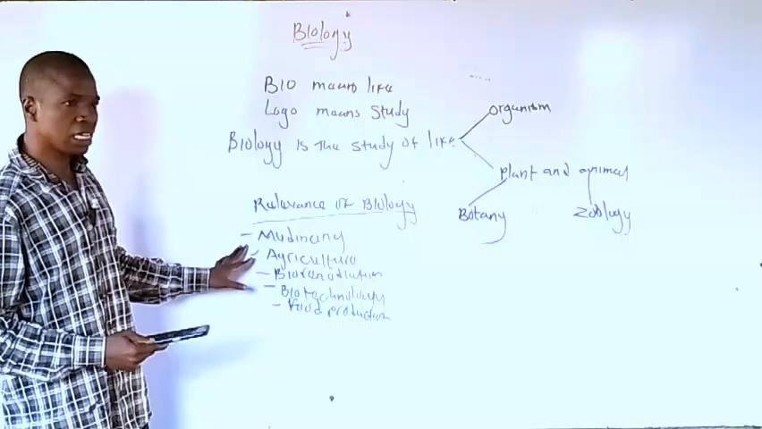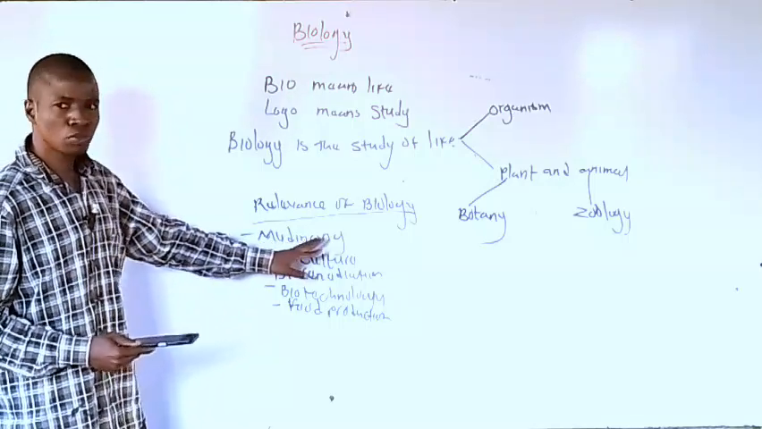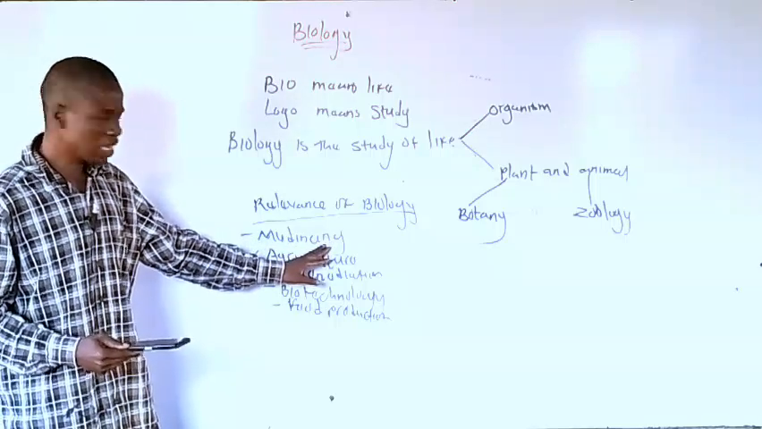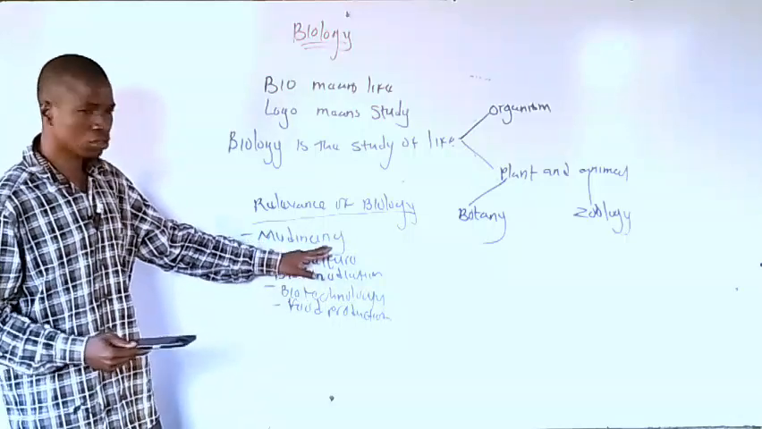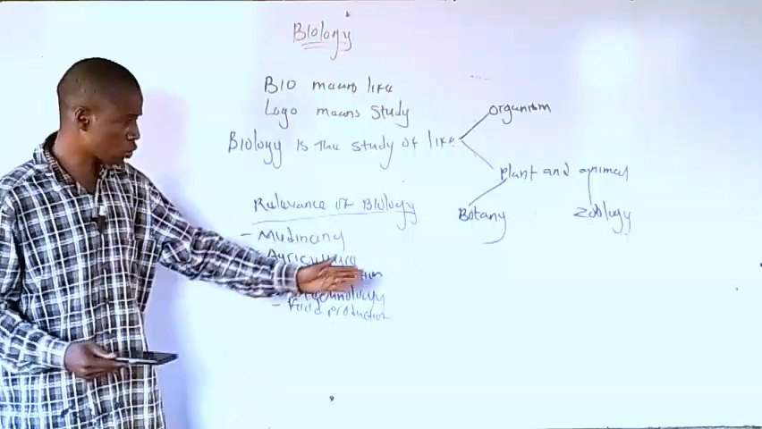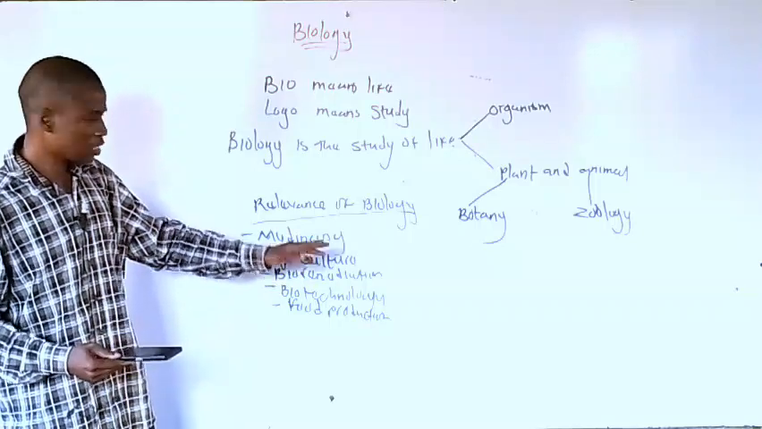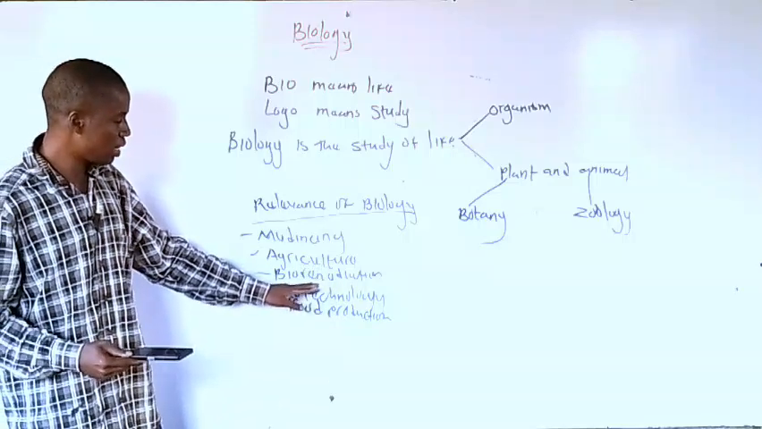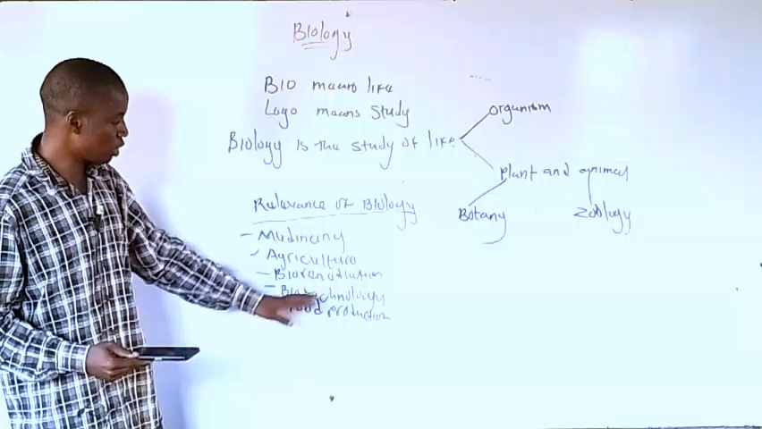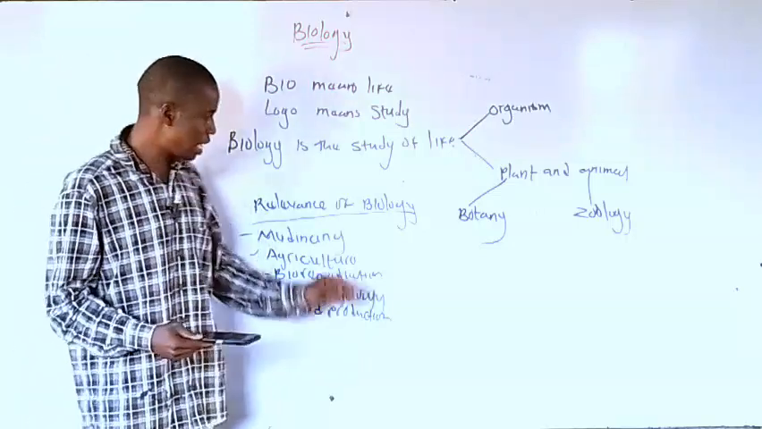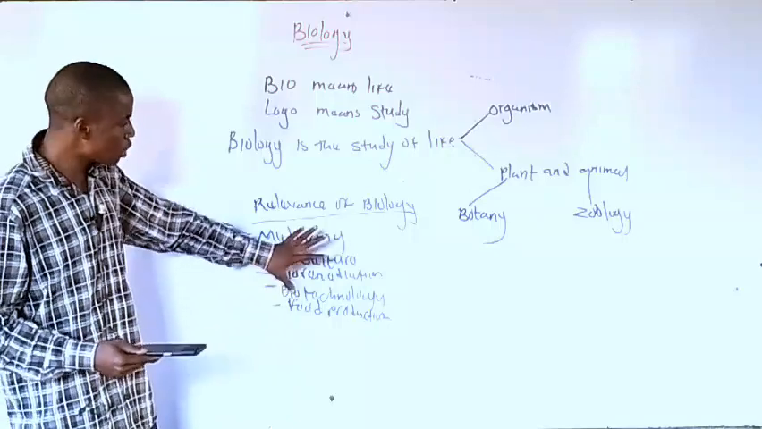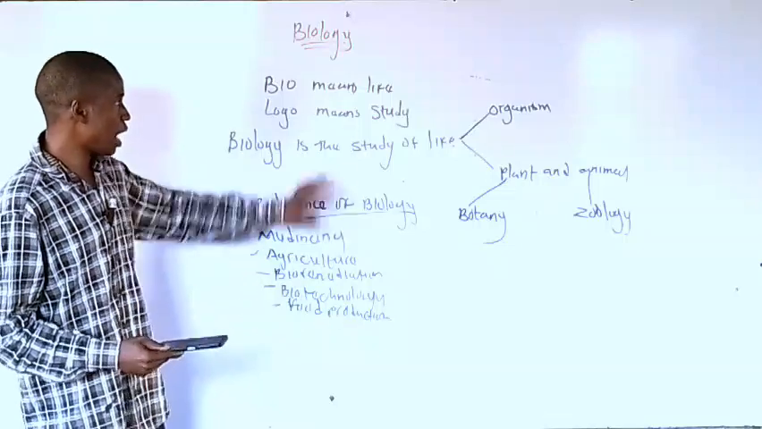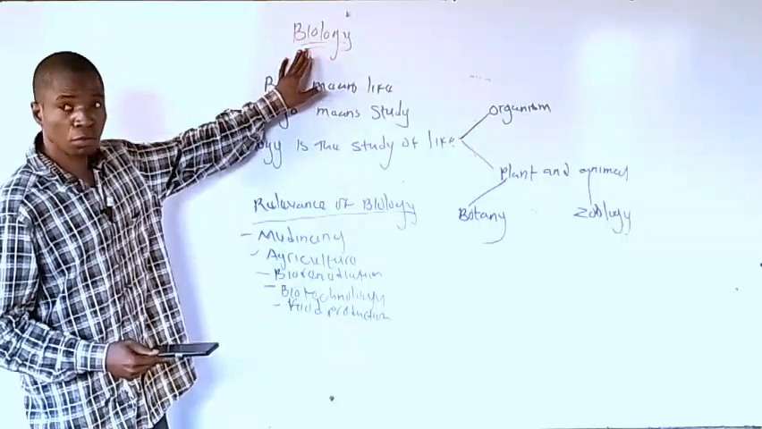What we are talking about here is that the importance of biology is that it focuses on these particular things. Medicine: think about the drugs you are using, and the things they use to make those drugs. Even pharmacists know about this. Agriculture, bioremediation, biotechnology, and food production. They are important, and all these people are important in the world.